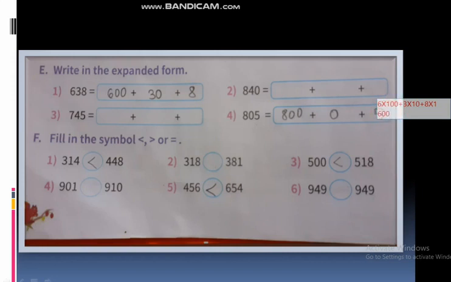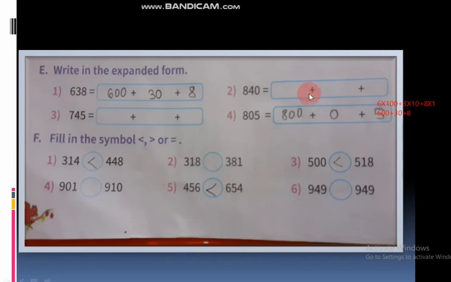Easily we will get that one. 600 plus 3 into 10, 30, plus 8 into 1, 8. Okay, in expanded form, we can write it as 600 plus 30 plus 8. Understood? Yes.